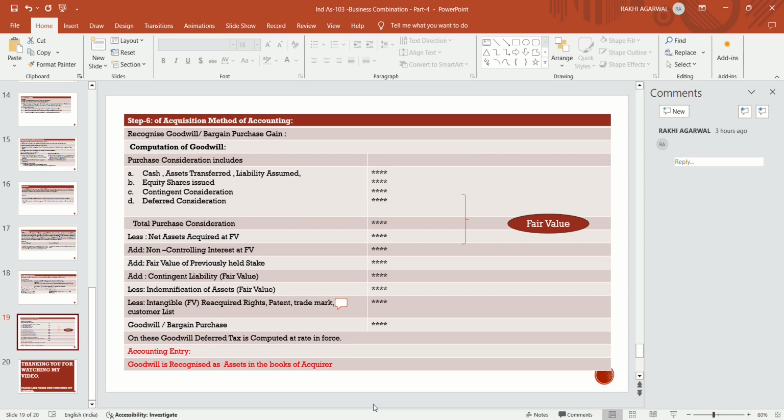Now, in the next video, we will discuss bargain purchase gain along with some examples of goodwill and bargain purchase, and common control transactions. Then we will discuss reverse acquisition and step acquisition. This we will discuss in our next video.